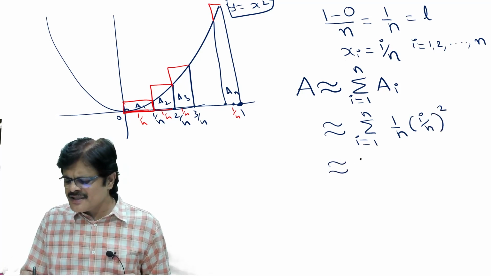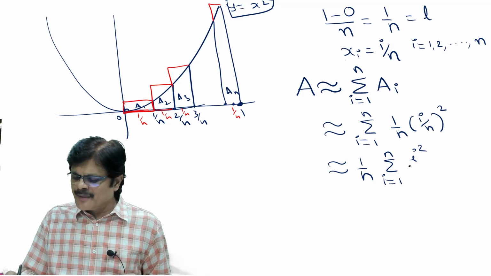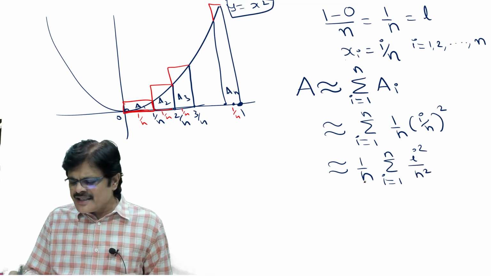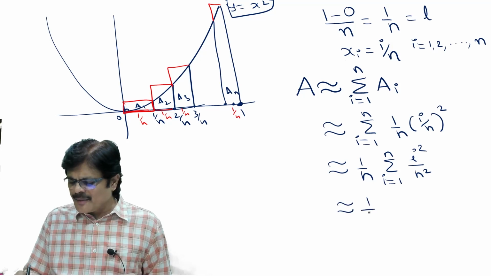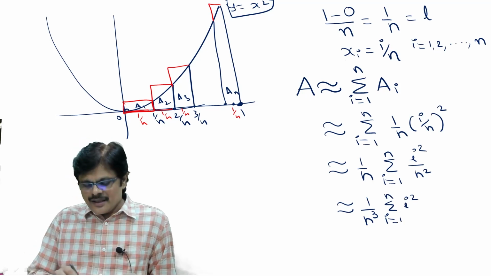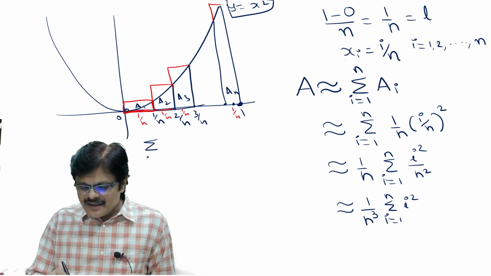So here this is all simplification. Now 1 by n, sigma I is equal to 1 to n, you can write I square by n square. Because I is varying, this n square can be taken out. This is 1 by n into n square, that is n cube, sigma I is equal to 1 to n I square. Now if you don't know, please note this formula.